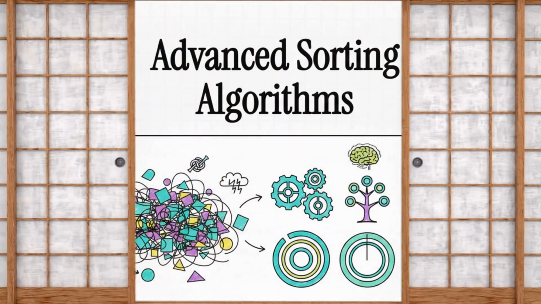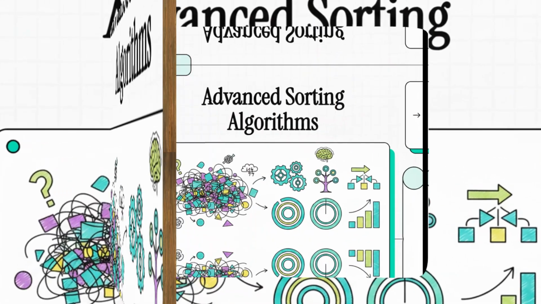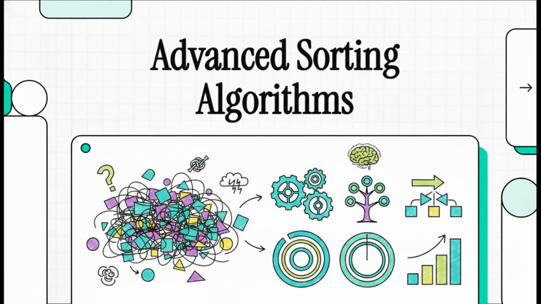Welcome to the Explainer. You know, if there's one universal problem we all face as software engineers, data scientists, or just pure logic enthusiasts, it's the absolute chaos of raw data. We live in a world that is just overflowing with unsorted information. But what if we didn't just look at sorting as a tedious chore, but as a masterclass in strategic thinking?